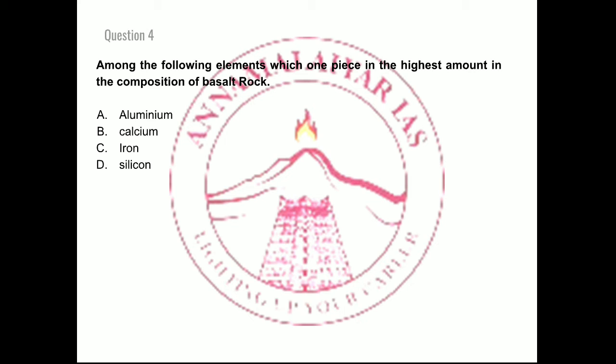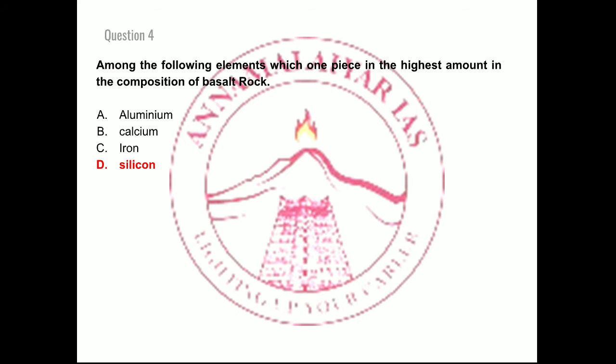Right. So whenever we talk about basalt rock, you need to remember something. Basalt rock is dominated by ferro magnesium minerals, right? Ferro means the iron content would be much higher. So that is one thing. Let's go with the options. The options are A, aluminium, B, calcium, C, iron, D, silicon, right? So the right answer is option D, that is silicon.